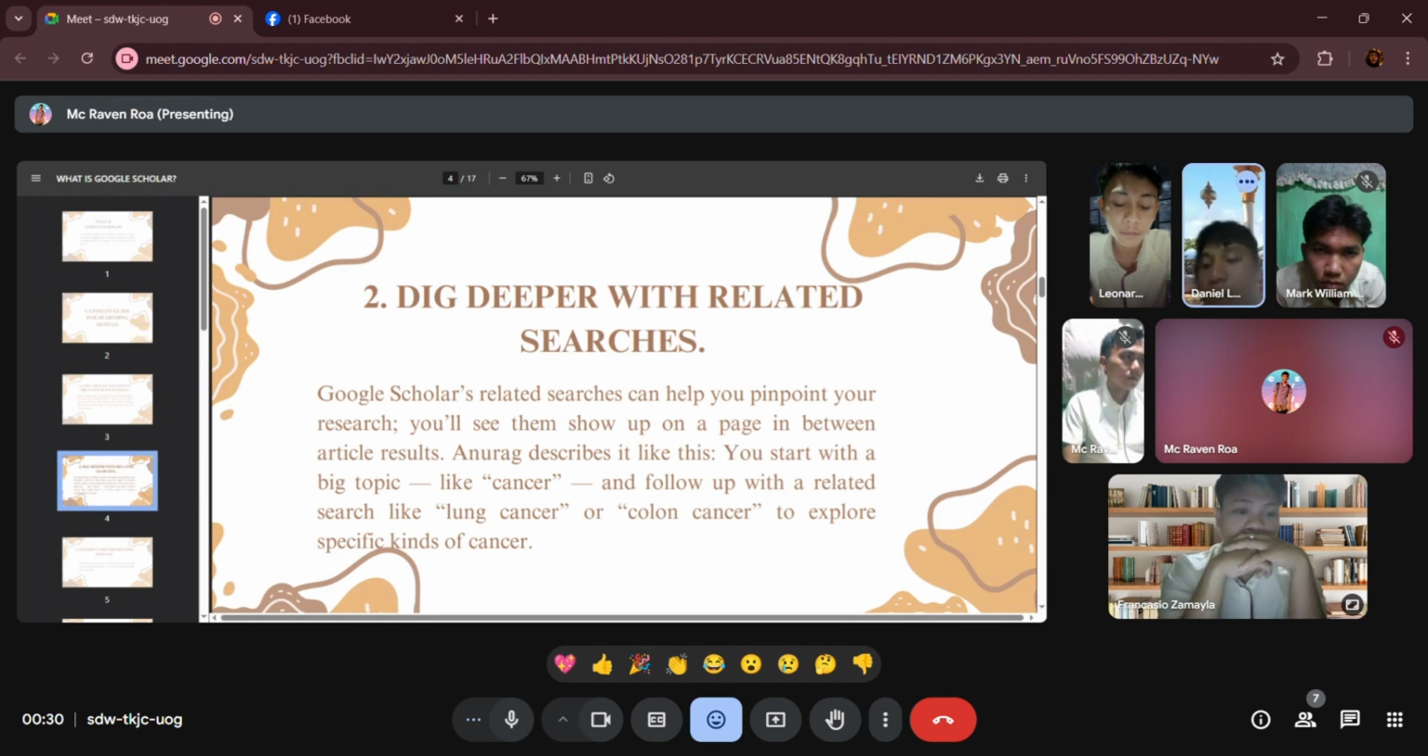When you search for a broad term like cancer, related searches appear between article results, guiding you to narrower topics like lung cancer or colon cancer. This functionality allows researchers to dive deeper into specific areas of interest.